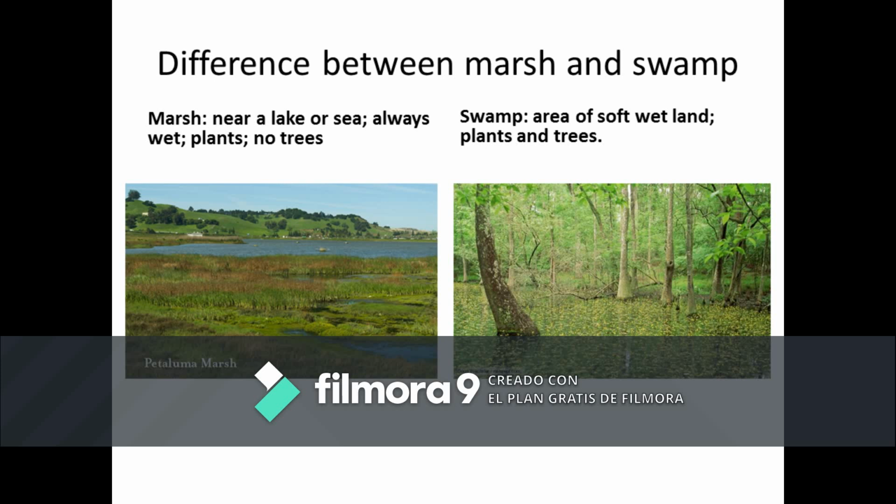This would ideally be the difference. A marsh is near a lake or a sea, and it's always wet. It has plants around, small plants, but it does not have trees. That's the major difference. And a swamp is an area of soft, wet land that has plants, and it also has trees. Swamps are not near the sea. They're generally near lakes, and they're basically wet, soft land. That is why you have plants and trees around it, or in it rather.